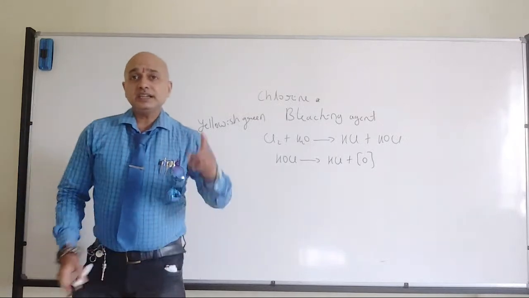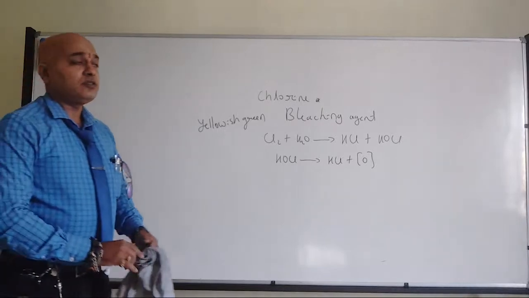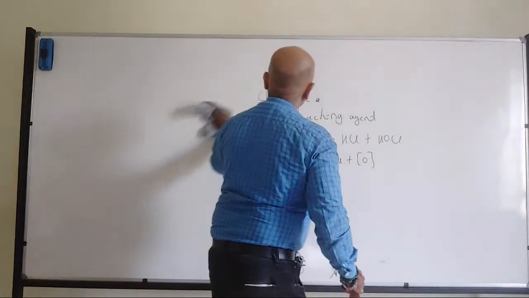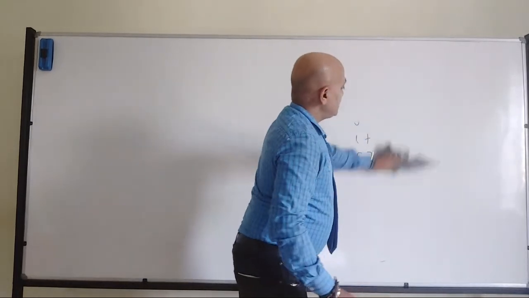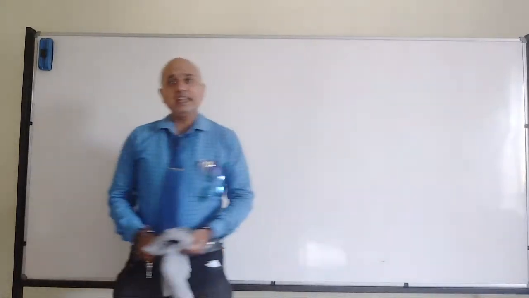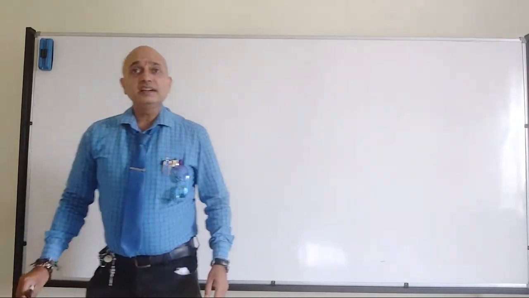Now I think I have forgotten one of the methods for the preparation of chlorine, that is Deacon's process. Can anyone tell me the reaction? Because that one we have discussed in some other chapter.